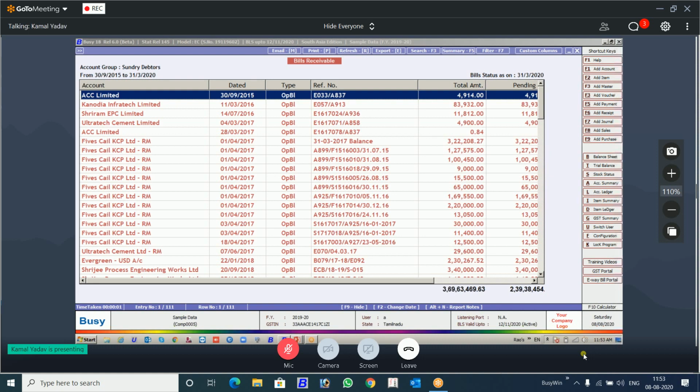Another thing about these notes is that they will be multi-financial year. If I switch the financial year, the current notes will be carried to the next year also. There also you will be able to see the notes. It's not that this year's note will not be highlighted in the next year. It will be carried forward like other things.